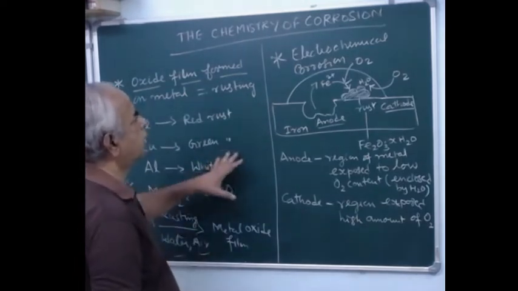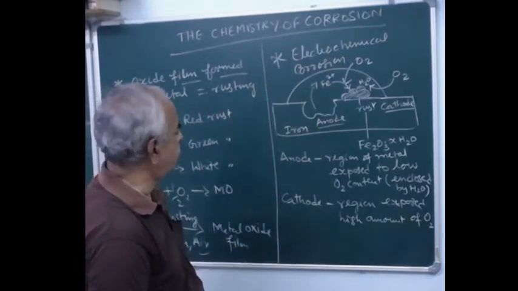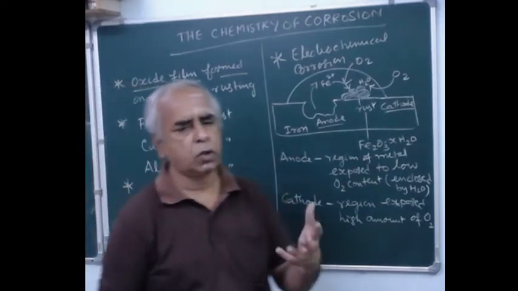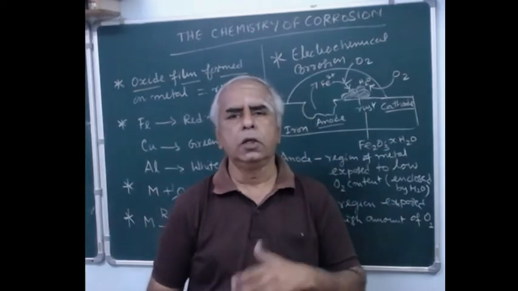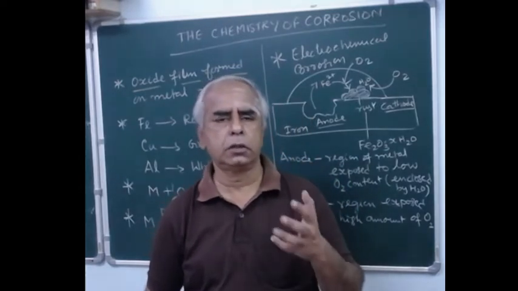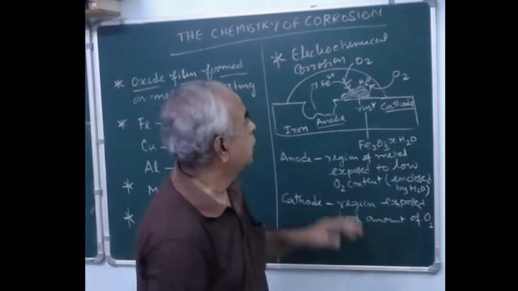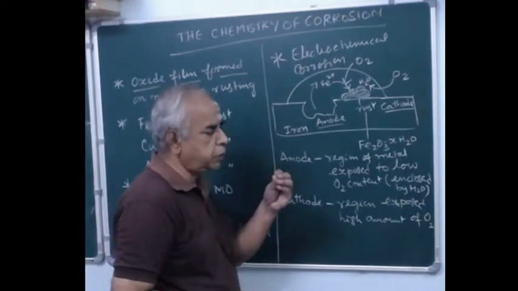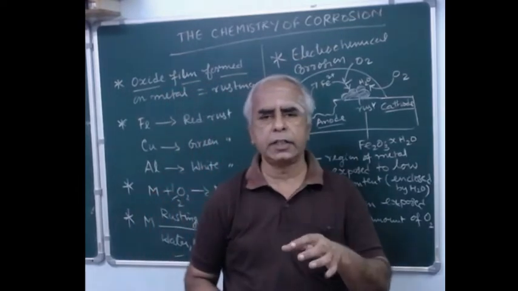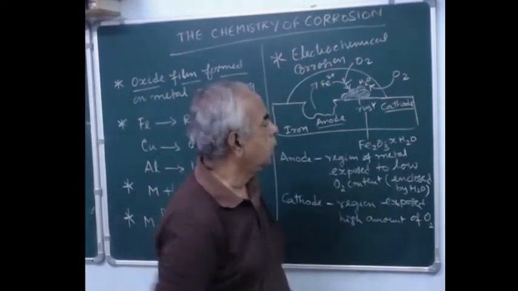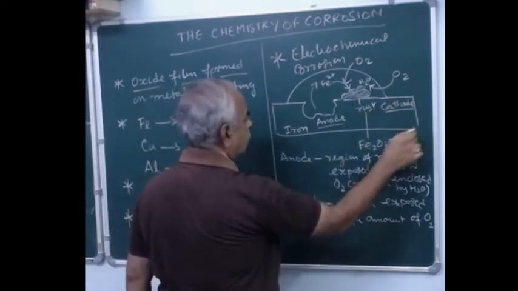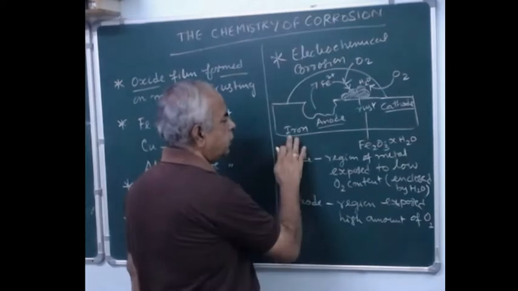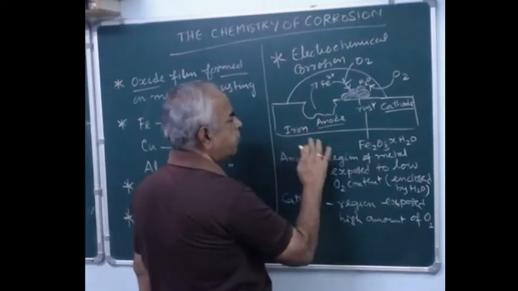Before that, let us study the mechanism of this rusting. What is the chemistry behind it? This is nothing but an electrochemical reaction, or you can call it a redox reaction, that is, oxidation and reduction occur together. When I say electrochemical reaction or corrosion, you should be able to identify the anodic site and cathodic site on the metal. Let us consider this is an iron bar, iron sheet or iron rod.